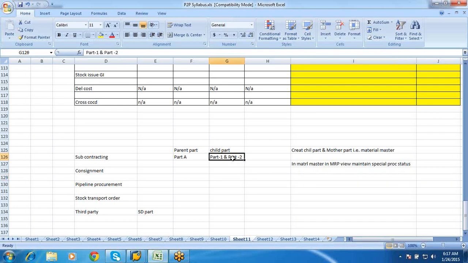If you don't run an MRP, no issues, you can directly process it further also.